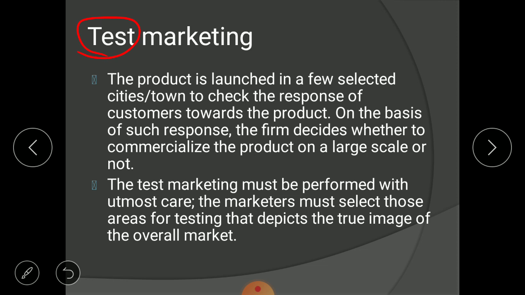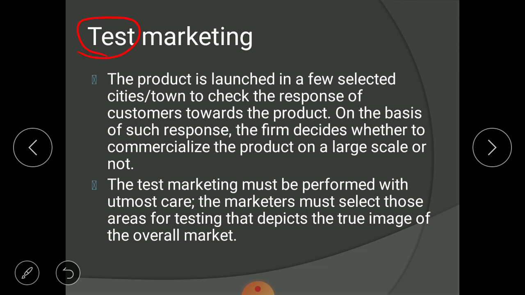The product is launched in a few selected cities or towns to check the response of customers towards the product. On the basis of such response, the firm decides whether to commercialize the product on a large scale or not. See, this is the whole idea about test marketing.